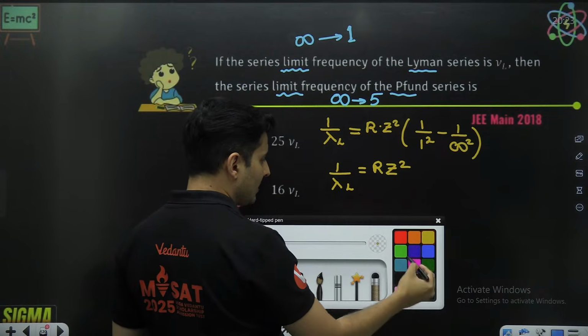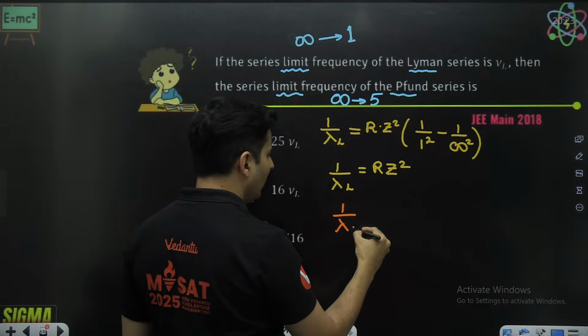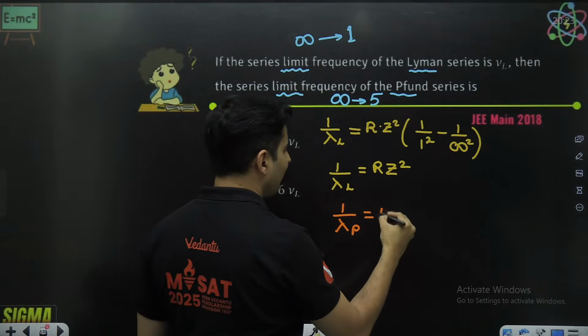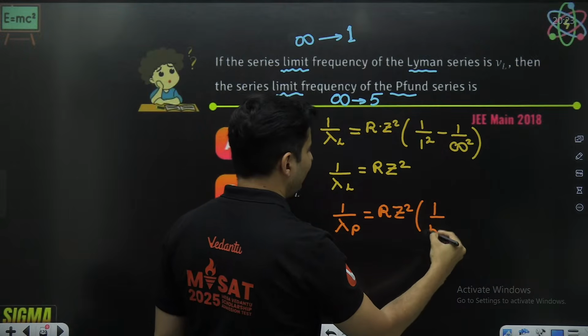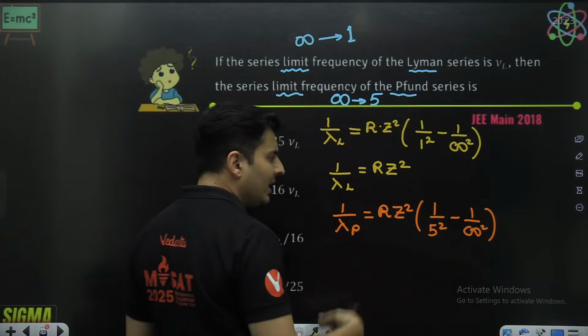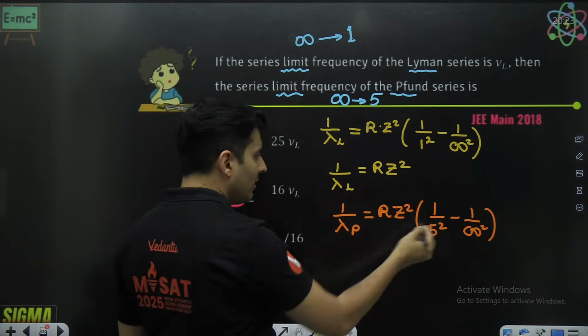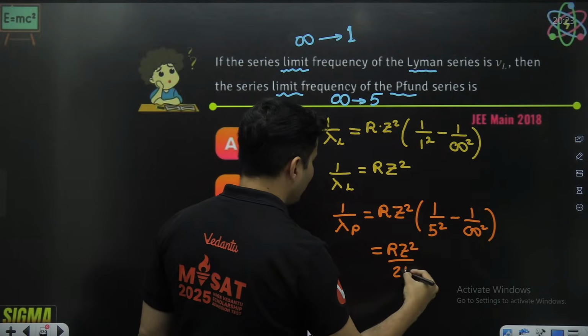Now for Pfund, 1 by wavelength of the Pfund series will be R, the Rydberg constant, Z square, into 1 by 5 square minus 1 by infinity square. Infinity inverse is 0. 1 by 5 square means RZ square by 25.